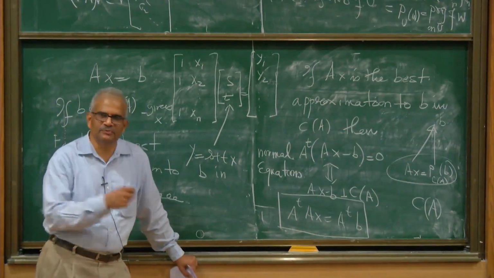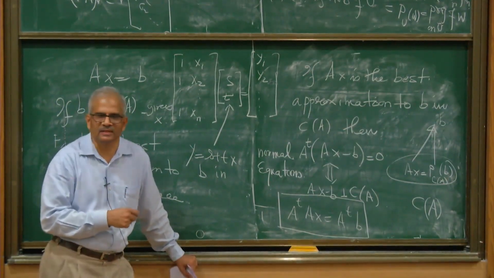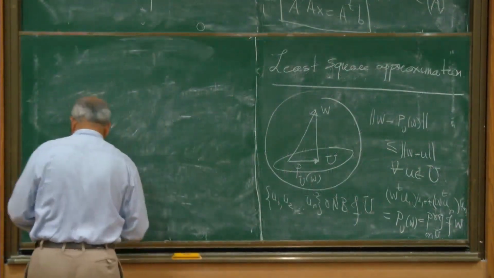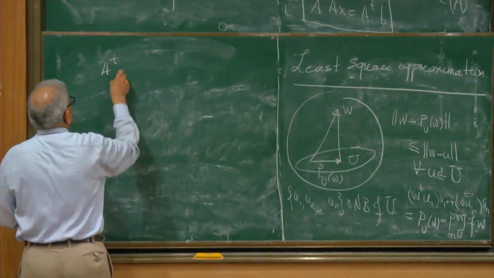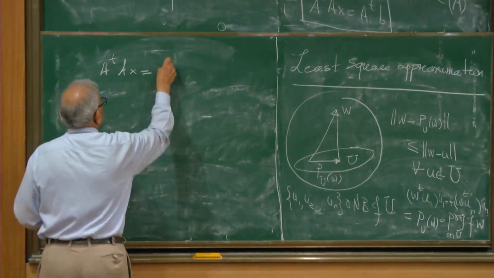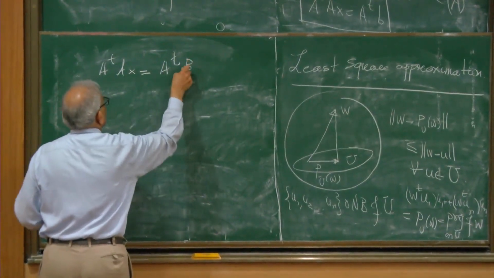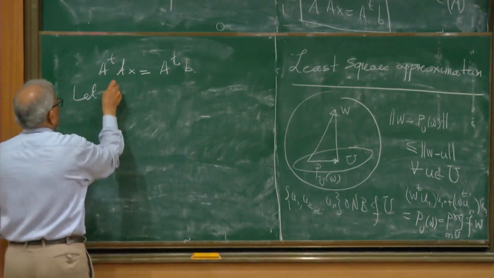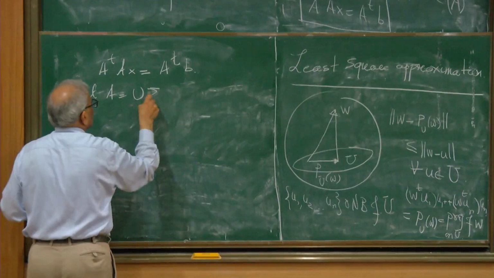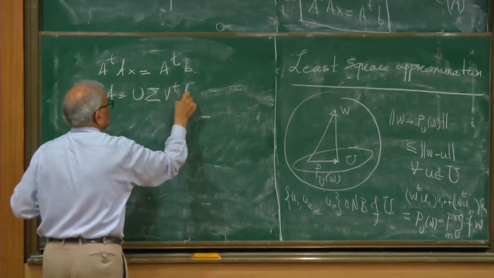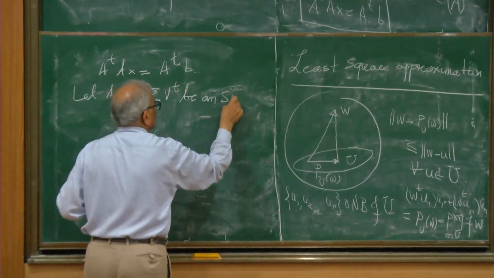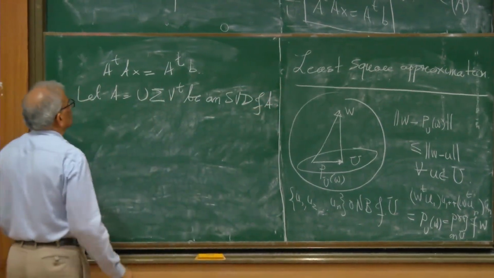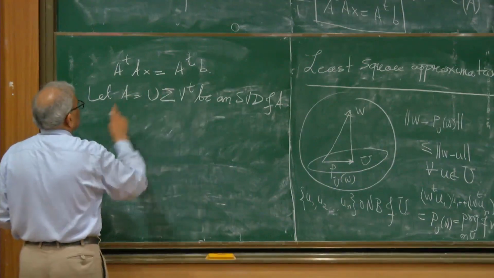Now substitute the SVD of A into this equation and see what magic happens. So A transpose AX equal to A transpose B, and let A be equal to U sigma V transpose, the SVD of A. So substitute into this.